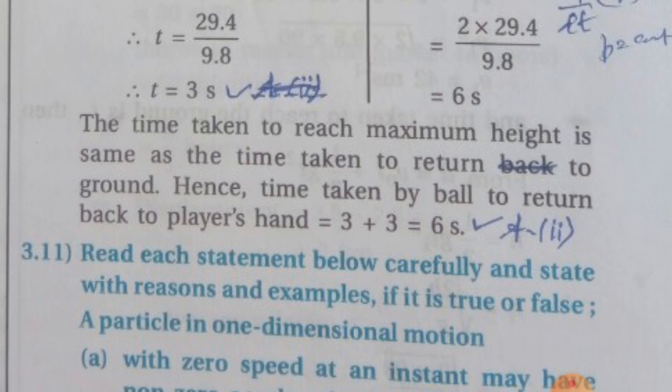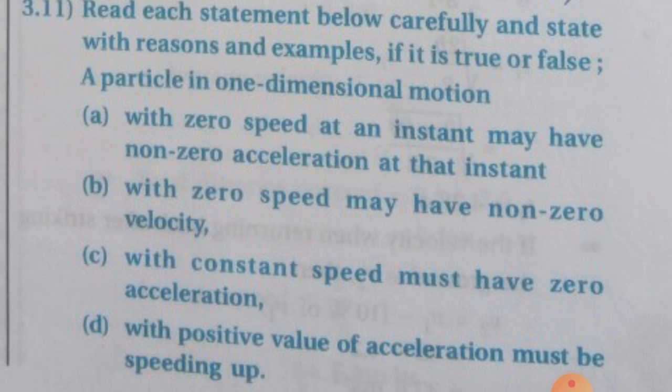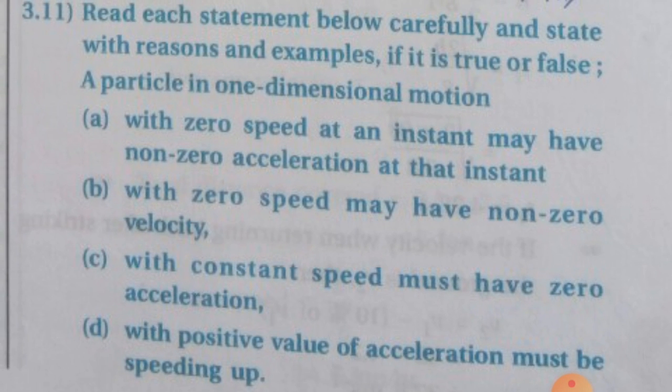Now next, example 3.11. Read each statement below carefully and state with reasons and examples if it is true or false. Now A, B, C and D, 4 sub questions are given, and any 2 can be asked for 2 marks, or any 1 out of 4 can be asked for 1 mark.